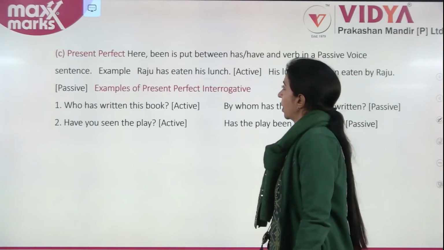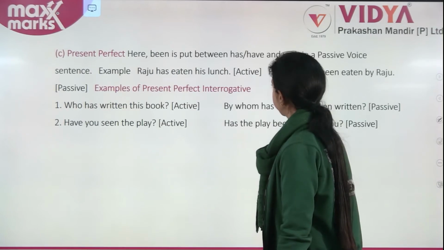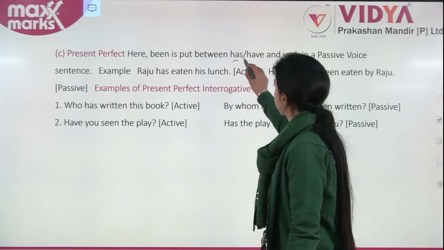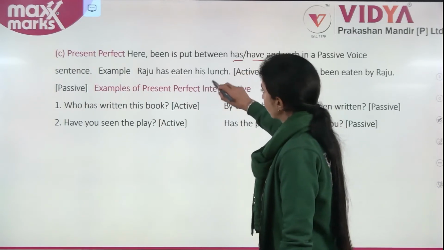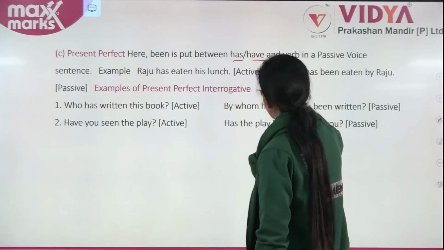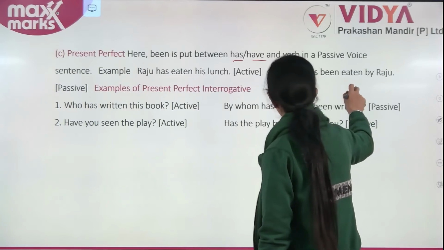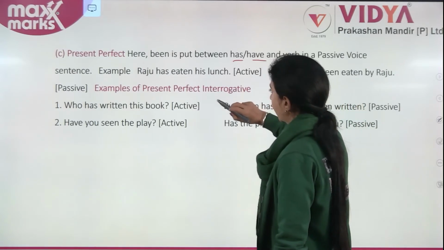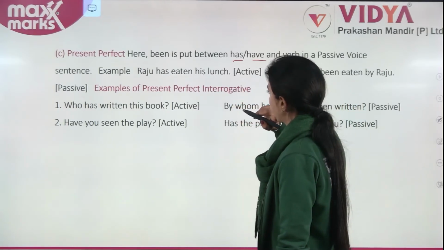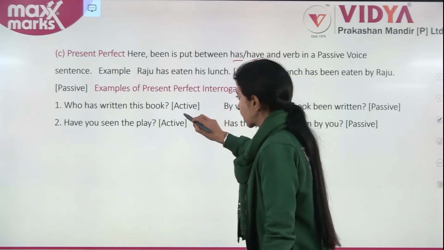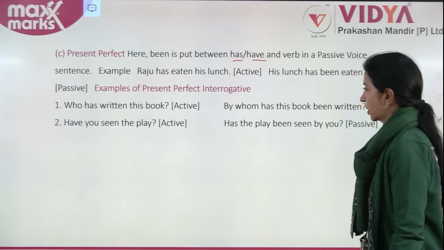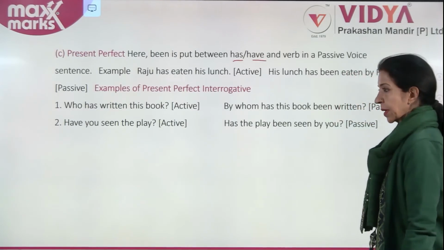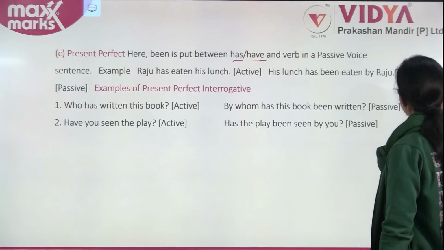Here, been is put between has, have and verb in a passive voice. Raju has eaten his lunch. His lunch has been eaten by Raju. Example of present perfect interrogative. Who has written this book? By whom this book has been written? Have you seen the play? Has the play been seen by you?